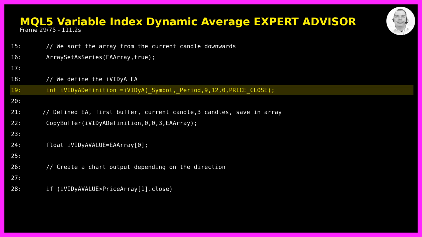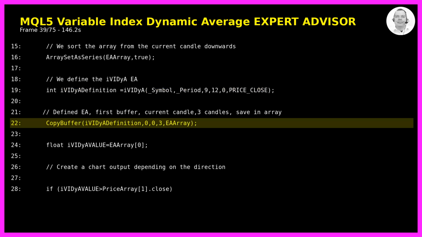We define the iVIDyA EA using the iVIDyA function. The first parameter is symbol for the current symbol. The second parameter is period for the current time frame. The third parameter 9 is the CMO period. The fourth parameter 12 is the EMA period. The fifth parameter 0 is the smoothing parameter. The sixth parameter price_close tells the indicator to use the close price for calculations. This function returns a handle to the indicator which we store in iVIDyA definition.